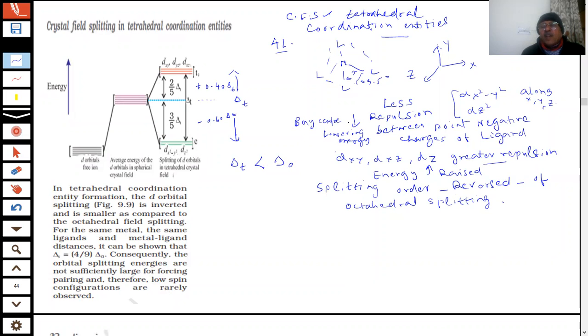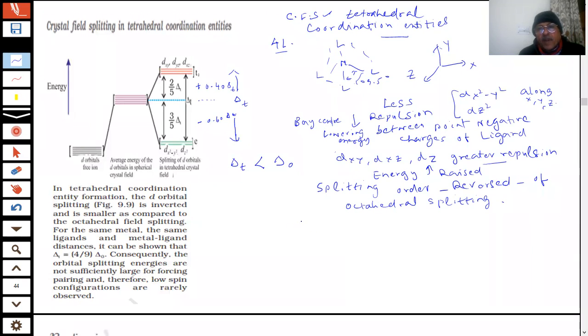Moreover, as you can see, they are located at 109.5 degrees. The interaction is less. The number of ligands is less. Therefore, the d orbital splitting is inverted and smaller as compared to octahedral splitting for the same metal.